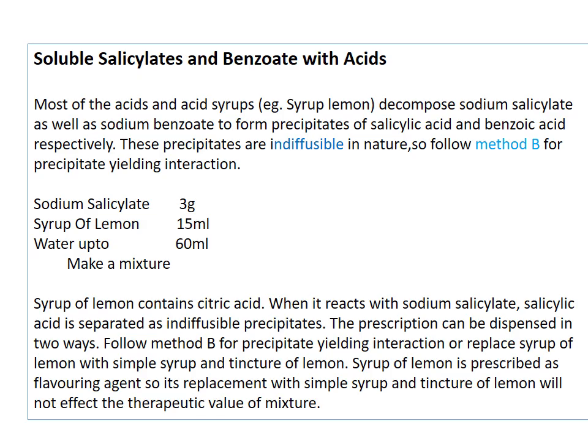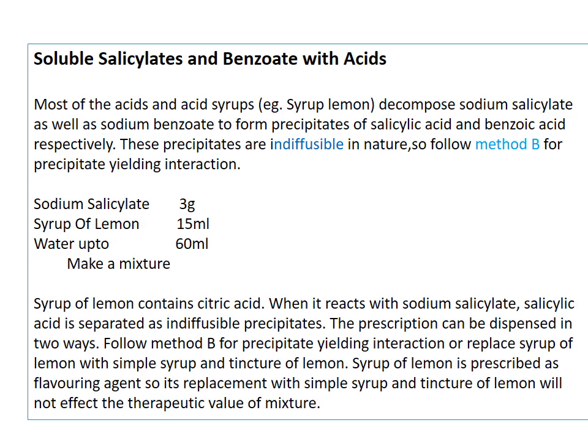That means in a prescription containing sodium salicylate or sodium benzoate along with an acid, these acids react with the sodium salicylate and sodium benzoate and they undergo decomposition to form precipitates. Okay, precipitates of what? Precipitates of salicylic acid and benzoic acid respectively.